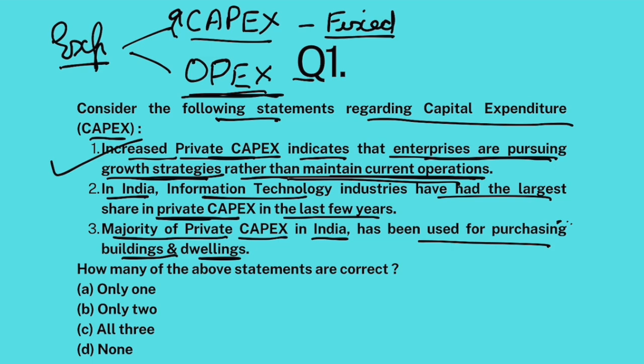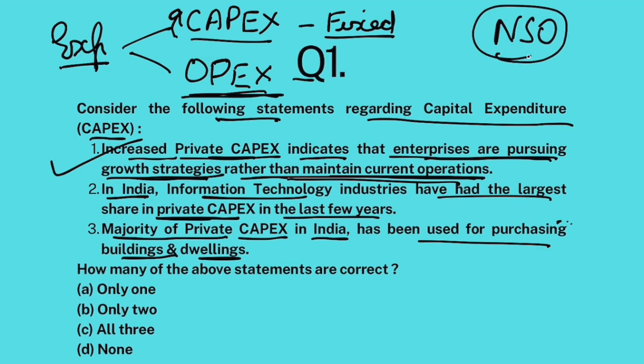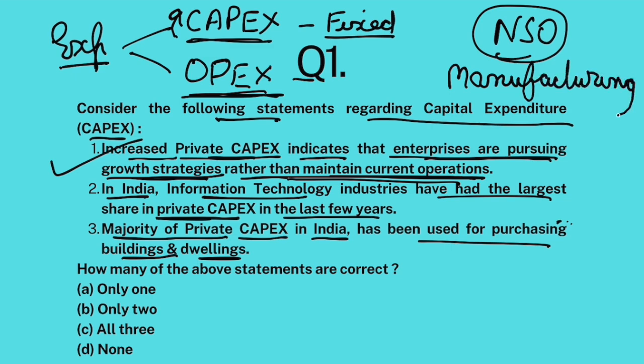Now, a recent survey was conducted with respect to private capex by NSO, National Statistical Office. As per the findings of that survey, the maximum capex done in the past few years was done by manufacturing industries, followed by information and communication industries. So the maximum was that of manufacturing industries, not information technology industries. So this is false.